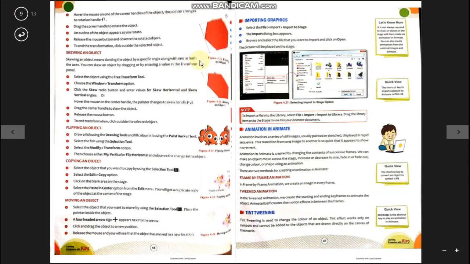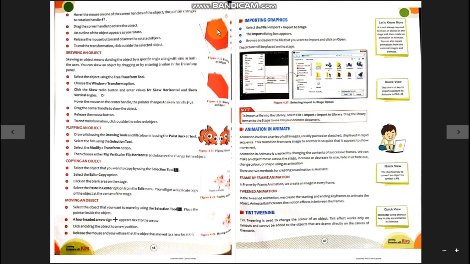Now you can see when you drag the mouse clockwise or anti-clockwise, your object will also move accordingly in that direction. You have to find this rotation handle on the object selection. It is here. Just drag the mouse clockwise or anti-clockwise and see the effect.